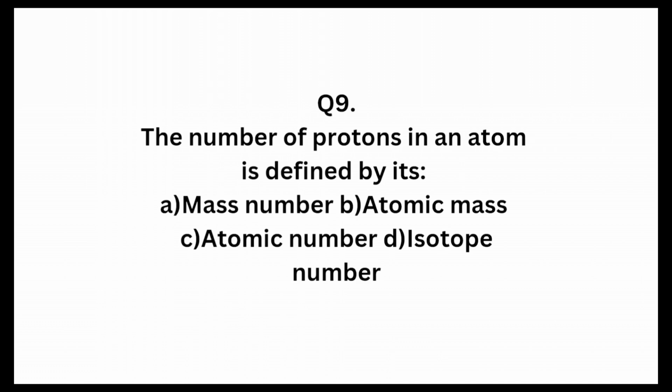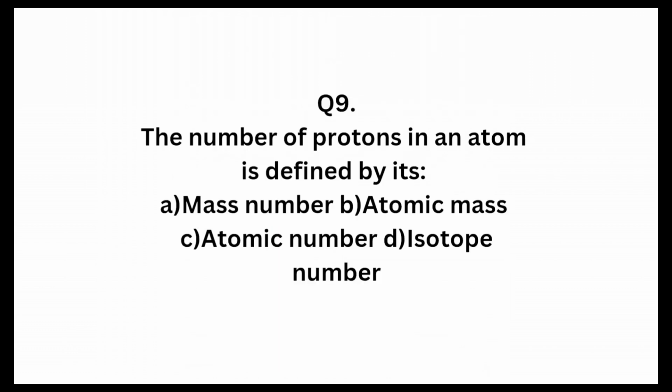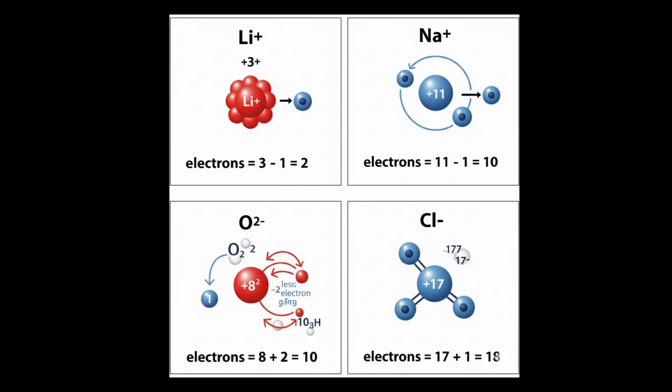For a cation, the electron number equals the proton number minus the number of electrons lost. Let's see some specific examples. Lithium ion: proton number is 3, but electron number is 3 minus 1, which is 2. Sodium ion: proton number is 11, but electron number is 11 minus 1, which is 10 electrons.